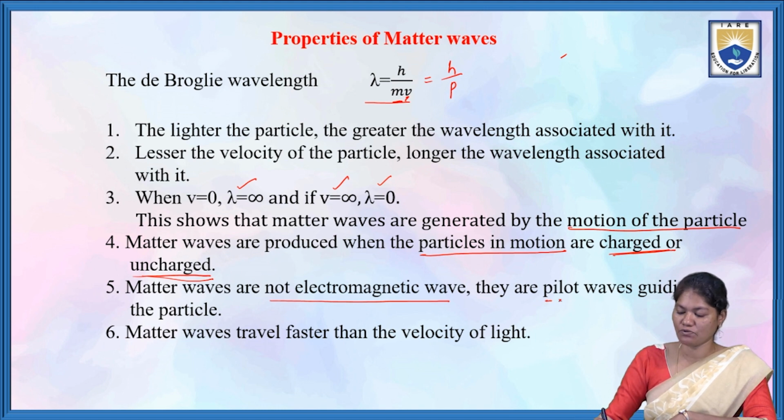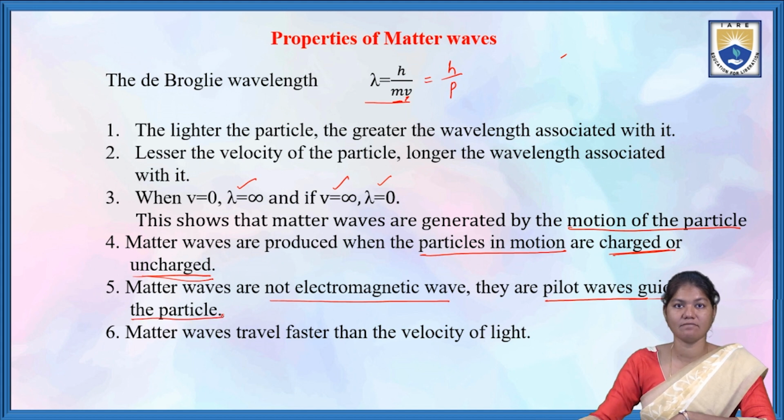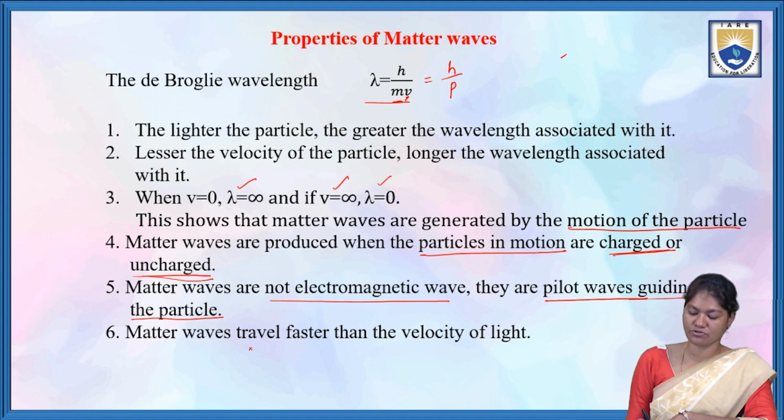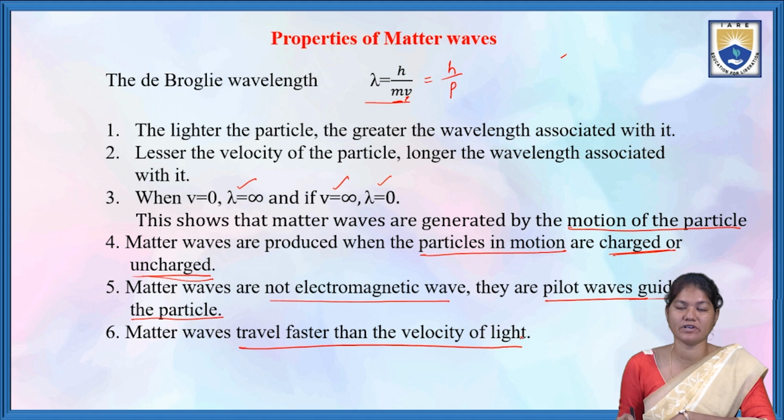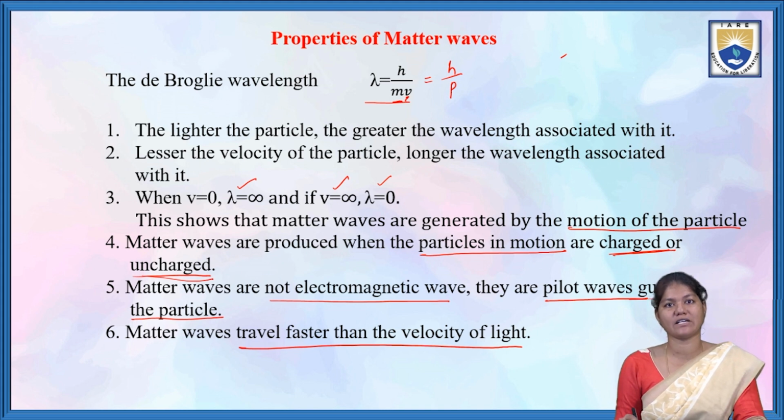They are pilot waves which are guiding the particles. Matter waves travel faster than the velocity of light. So these are some of the properties of matter waves.